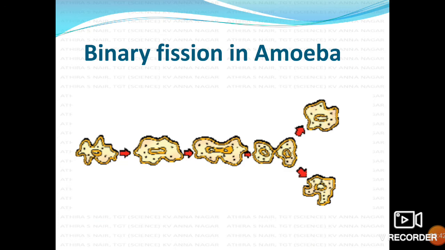Here you can see binary fission in amoeba. Here is one amoeba. One constriction is formed in its body and that groove develops into the center part of it, and later that one single cell, one amoeba, will divide into two cells or two daughter amoeba, that is two daughter cells are produced. This we can call binary fission in amoeba. Fission means the parent cell divides into daughter cells. Here two daughter cells are formed, that's why we call it binary fission.